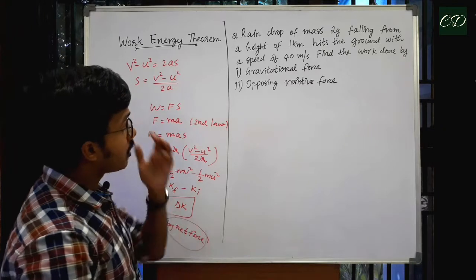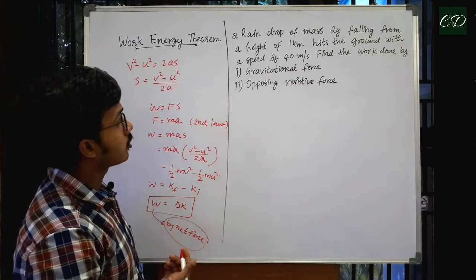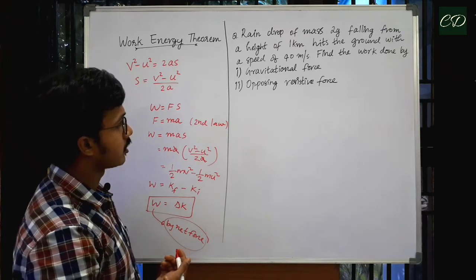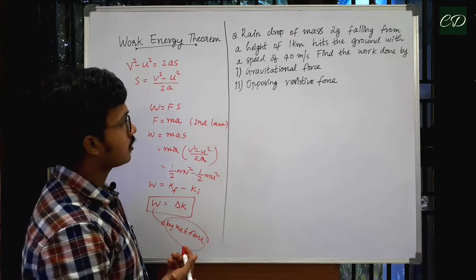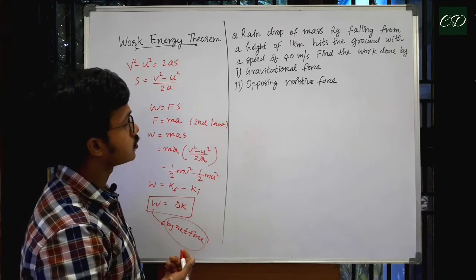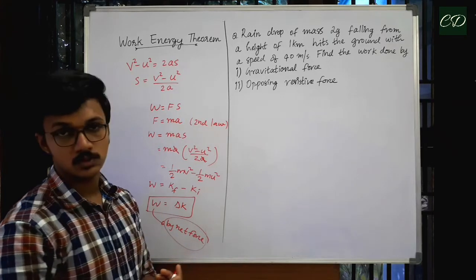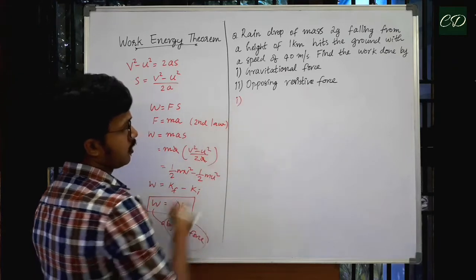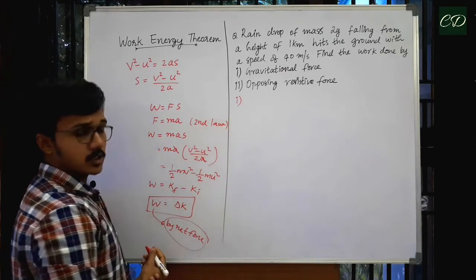A raindrop of mass 2 gram falling from a height of 1 kilometer hits the ground with a speed of 40 meters per second. Find the work done by 1. Gravitational force, 2. Opposing resistive force. So, let us see the first part. Work done by gravitational force.